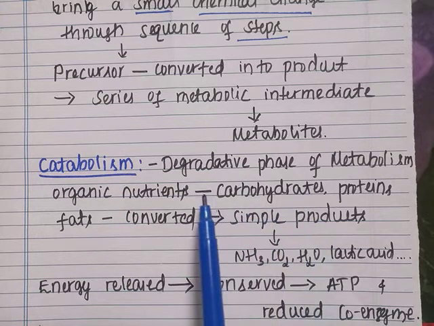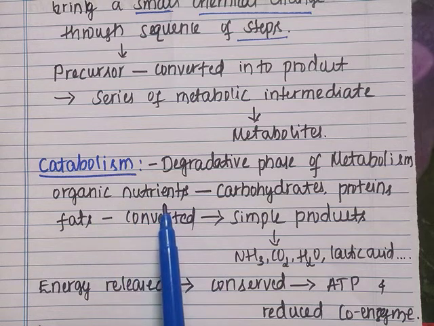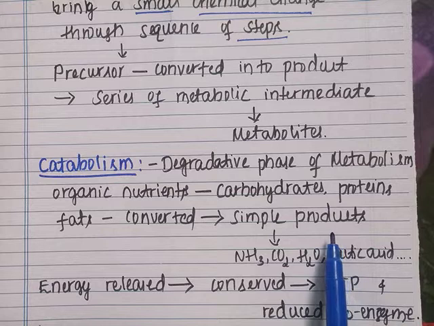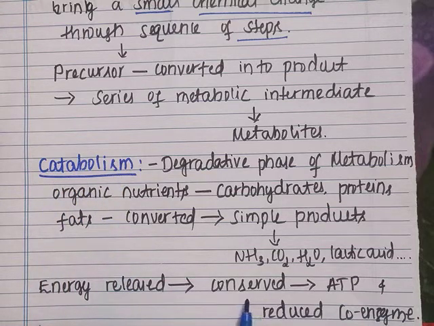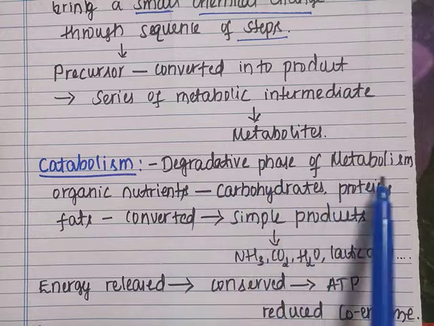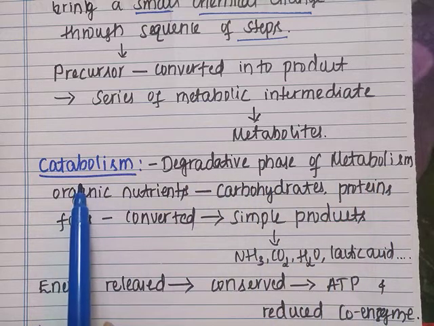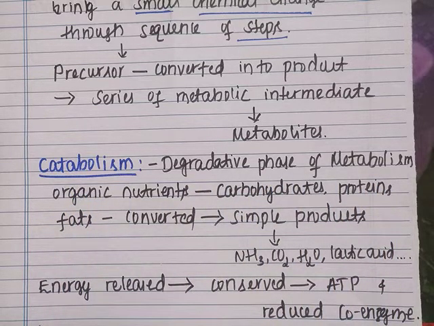When the organic nutrients break down into simple molecules, the energy released is conserved in the form of ATPs and reduced coenzymes. So this is the degradative phase of metabolism. Next, let us see the synthetic phase of metabolism.